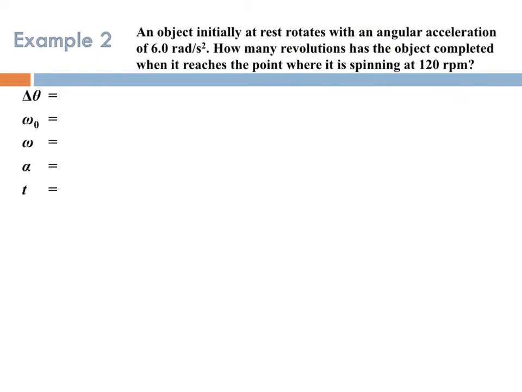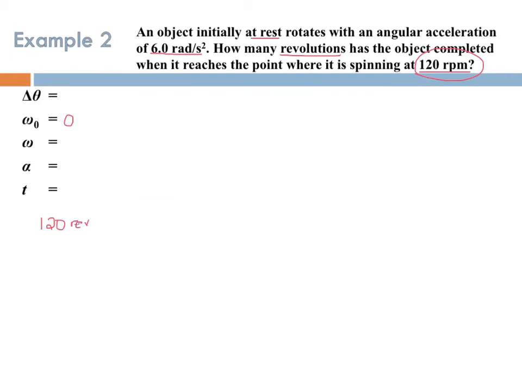So just to show you an example of the rotational kinematic equations, an object initially at rest rotates with an angular acceleration of 6 radians per second squared. How many revolutions has the object completed when it reaches a point where it is spinning at 120 rotations per minute? Again, it does tell us that we began at rest, so our initial angular speed is 0. Our final angular speed is going to come from this 120 revolutions per minute, but again, omega is in radians per second.